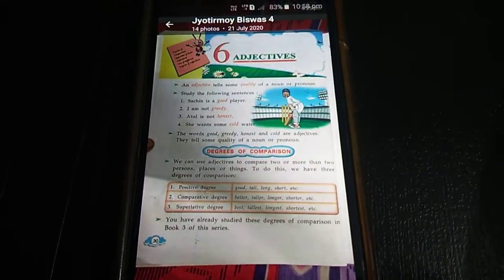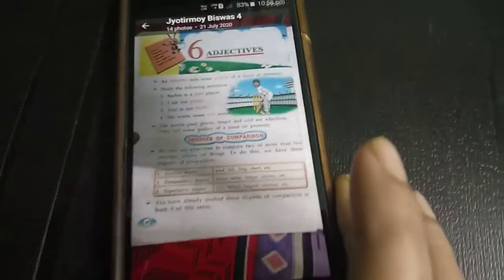Class 4 grammar, chapter 6. Okay, now we'll start. That is adjectives.